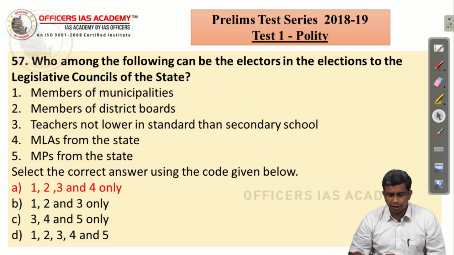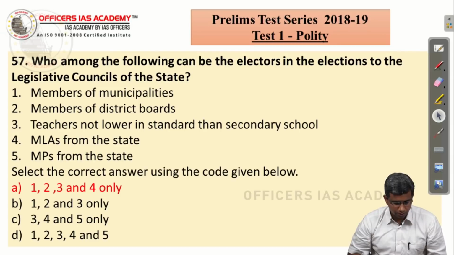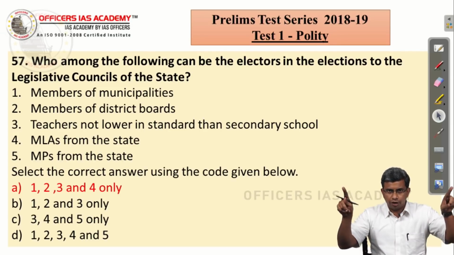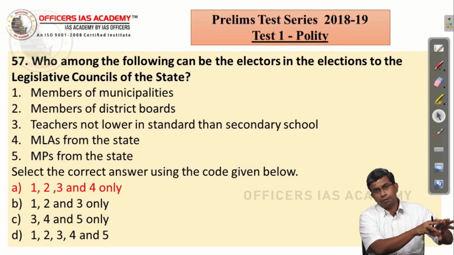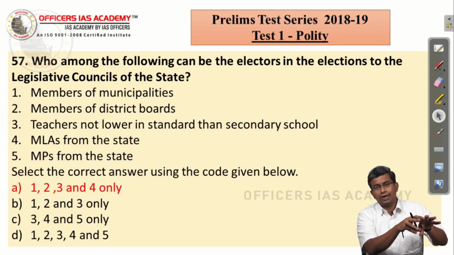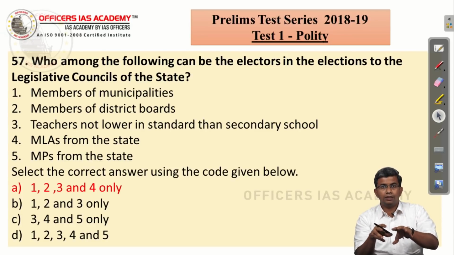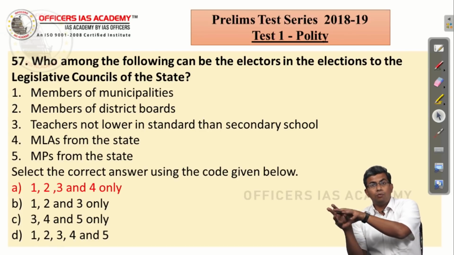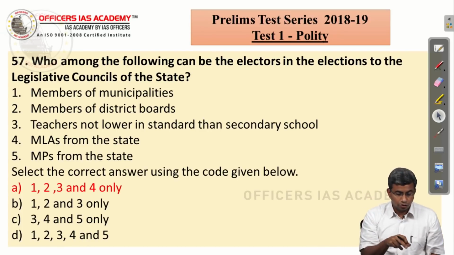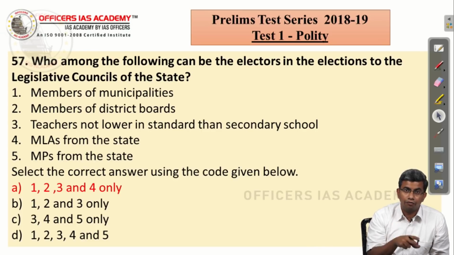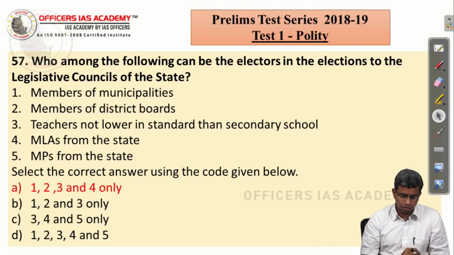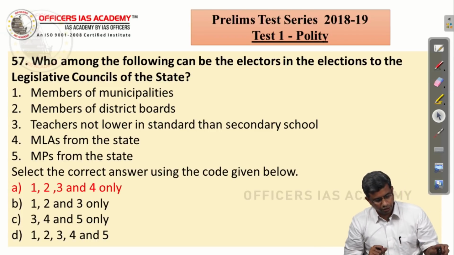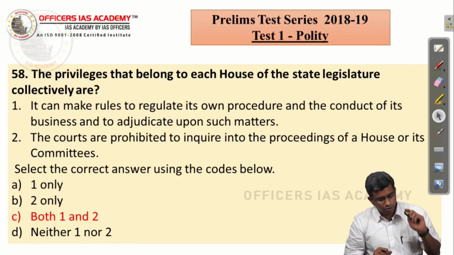Who among the following can be the electors in the elections to the legislative council of the states? Members of municipalities. So, this is a straightforward one, if you recollect the chart that we have discussed in the class. Members of municipalities elect one third of the members, teachers elect 1/12, graduates elect 1/12, MLAs elect 1/3, and 1/6 gets nominated by the governor. So, the MPs from the state do not have a role to play in the election of legislative council members. So, 5 is not correct, the rest of the 4 are correct. So, the correct answer is 1, 2, 3 and 4.